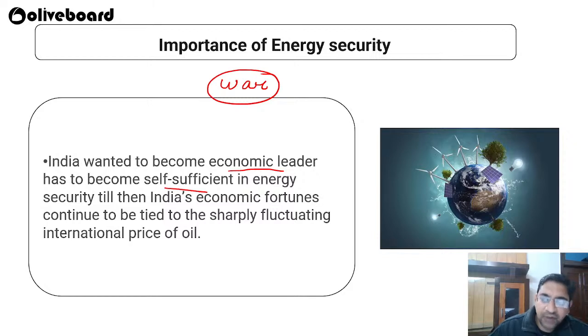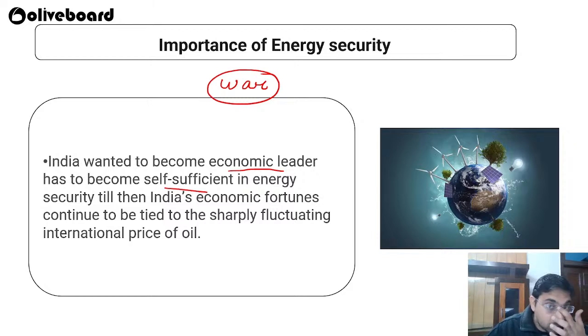Because if you have to make your troops go here and there, planes to run from here to there, it requires oil and gases, right? If oil and gases are not provided at a proper time and in a proper quantity, then how are you going to fight a war, right?